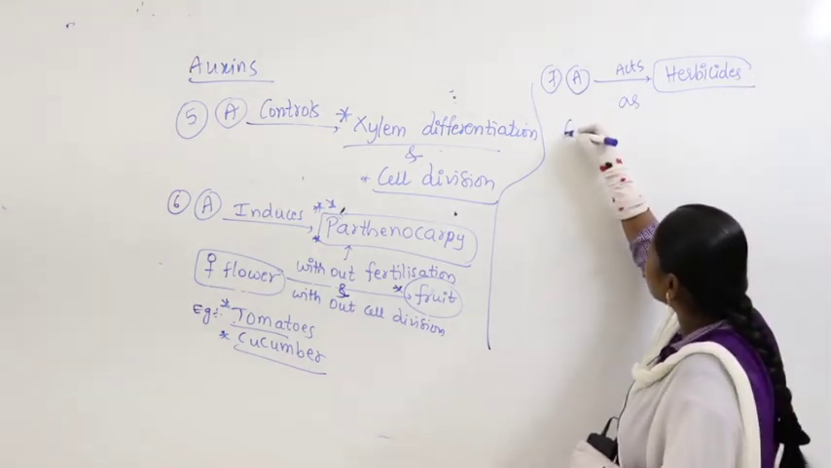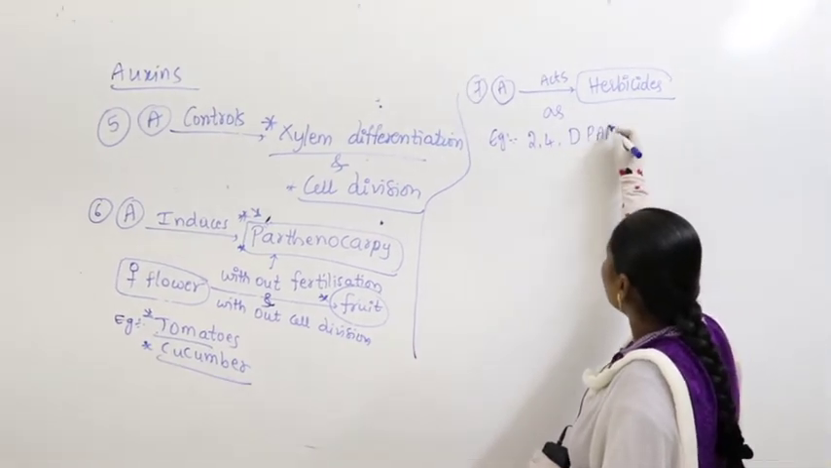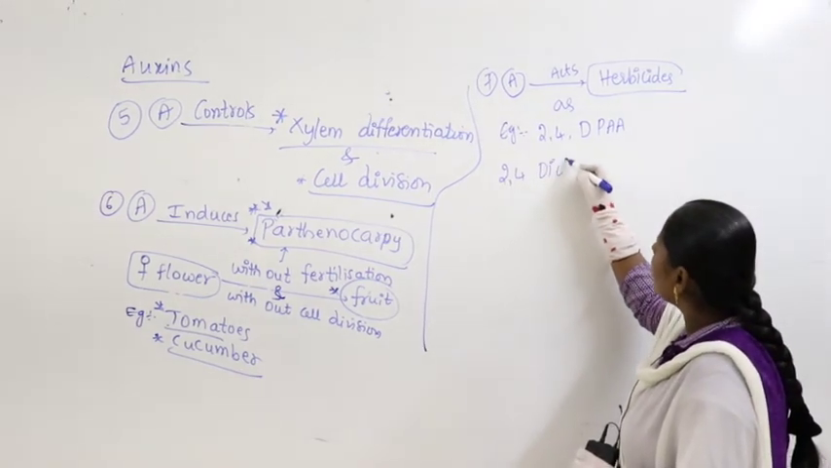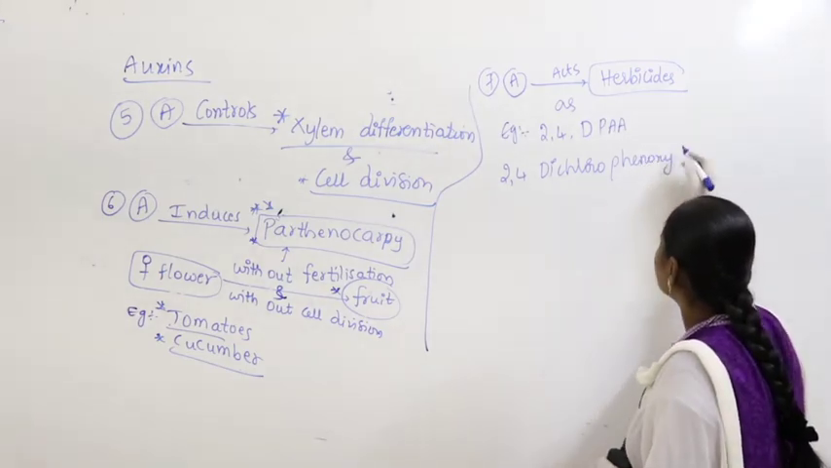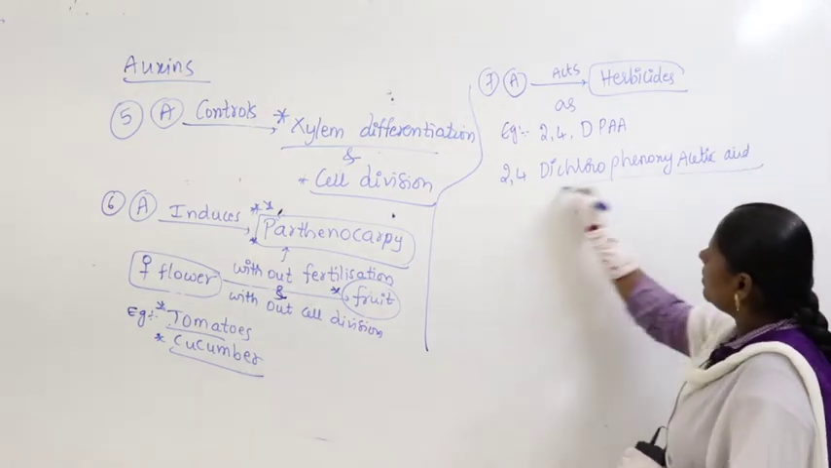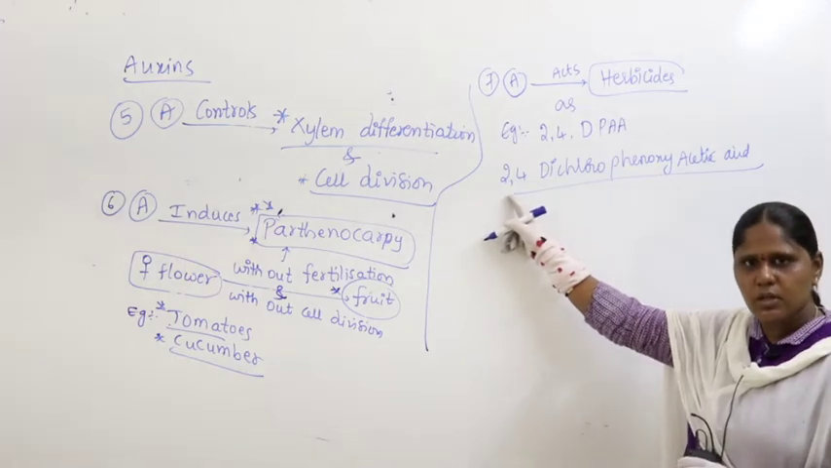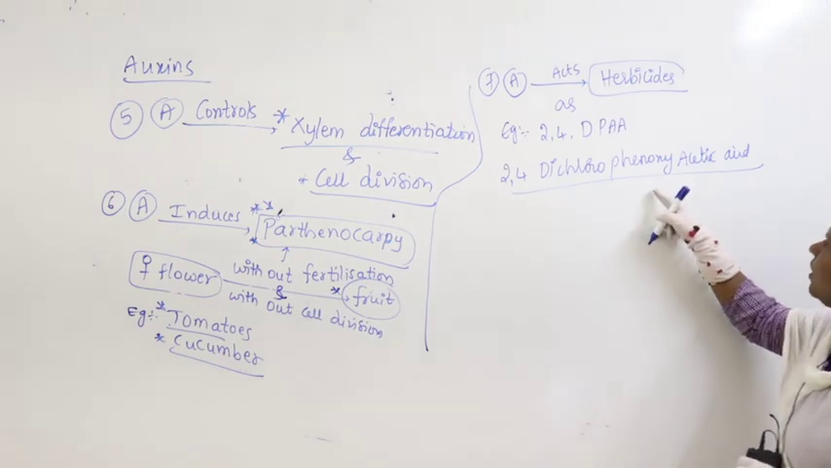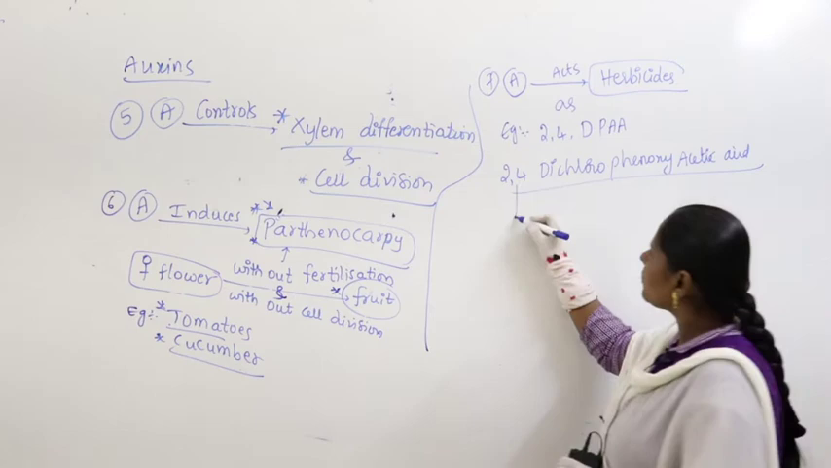So here the best example is 2,4-D. What is this compound here? 2,4-dichlorophenoxyacetic acid. Phenoxyacetic acid. So here at the second carbon chlorine is attached, at the 4th carbon also chlorine is attached: 2,4-dichlorophenoxyacetic acid. That means this is used for